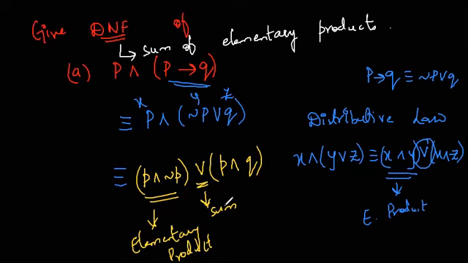So we have got a sum of elementary products. We have converted the statement into disjunctive normal form.